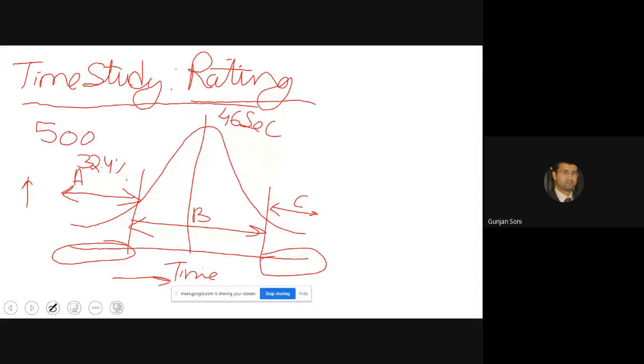I'm just taking figures; they are not final figures, just representative figures. And 34.8% of the workers will take more than 50 seconds. So the average lies between 46 and 50, and this is the 32.8% of the workers.